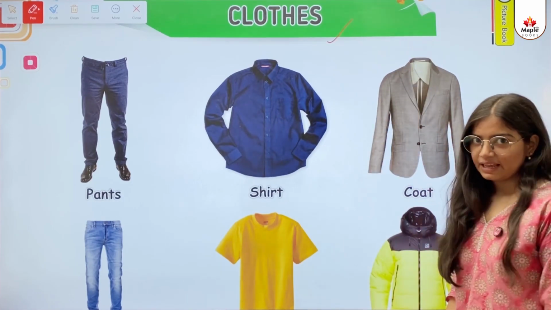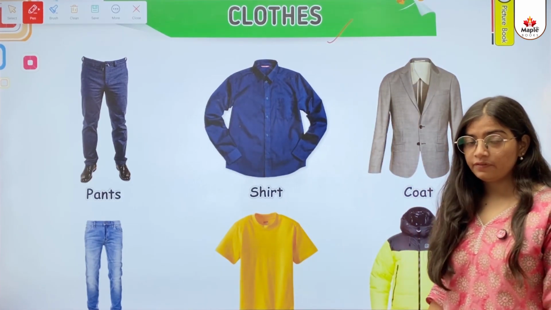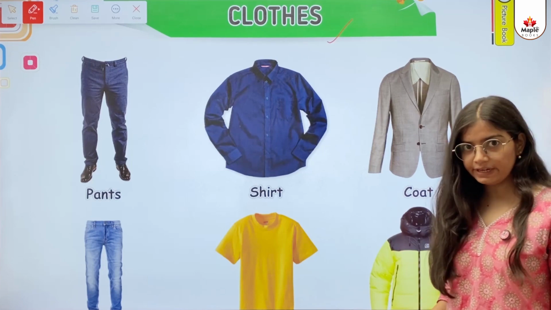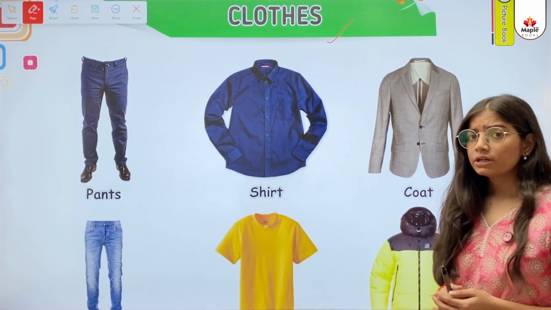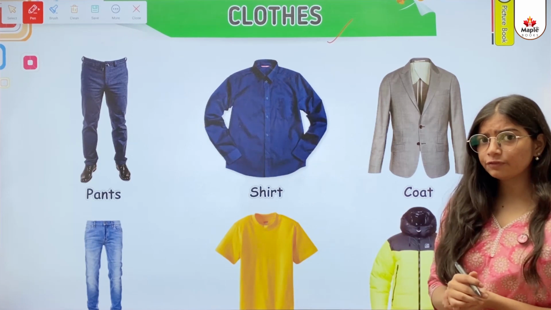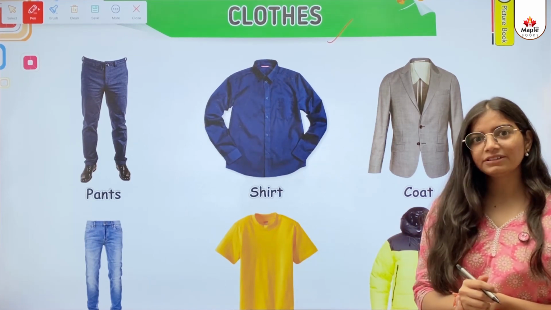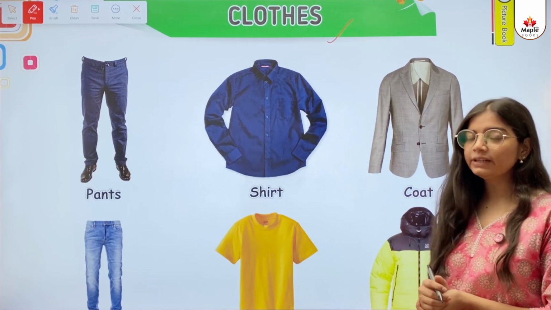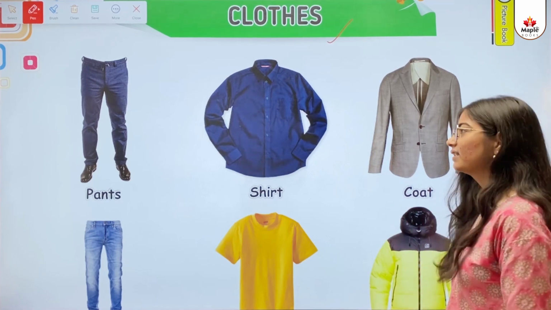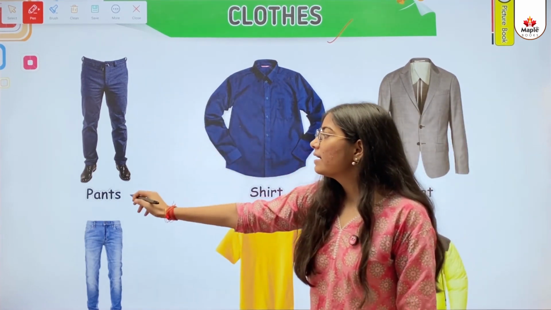Clothes. So kids, as we all wear clothes every day, right? So there are so many different kinds of clothes. So in this concept, we will learn about the names of different clothes. This one is a pants.